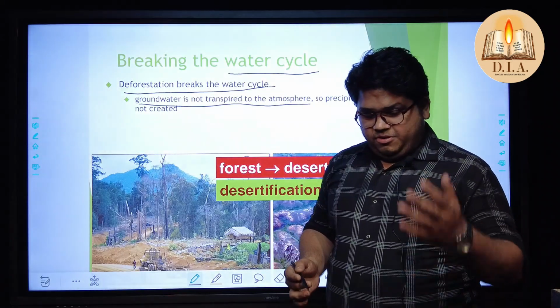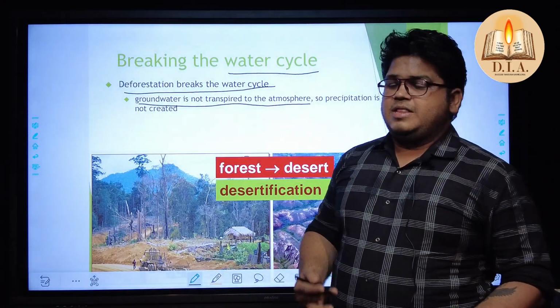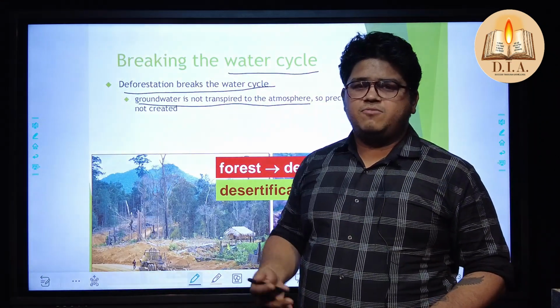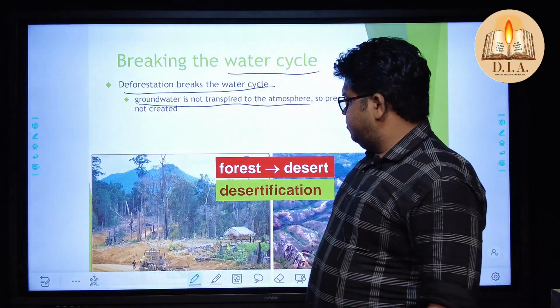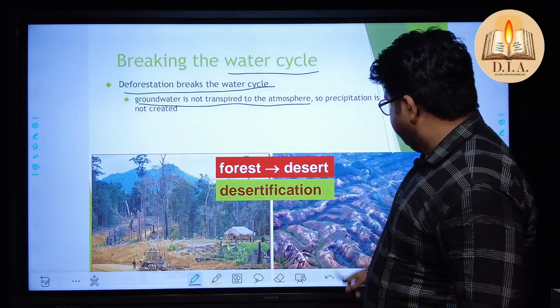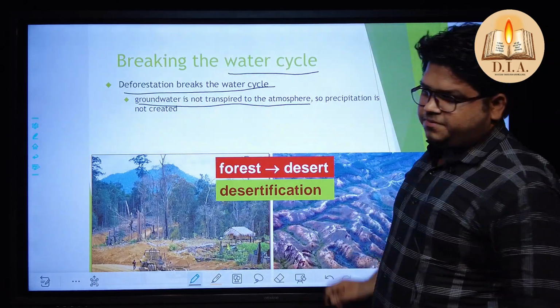Why? Because today, like in 2022, the temperature has been rising in cities, in states, in nations. Why? Because this water cycle has been broken. Look at this forest, a good looking forest, and this place which is known as desertification.